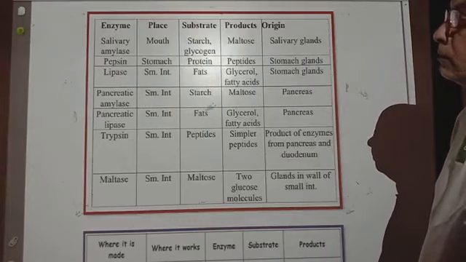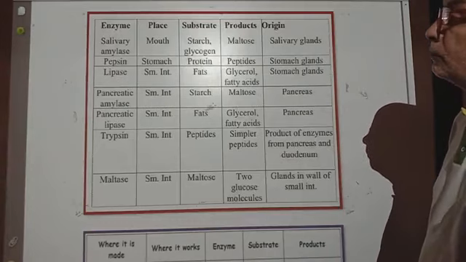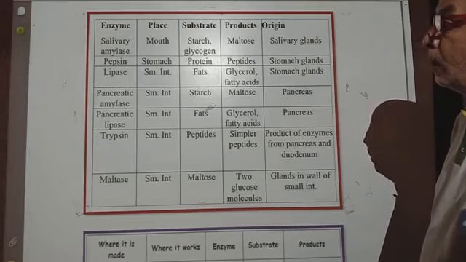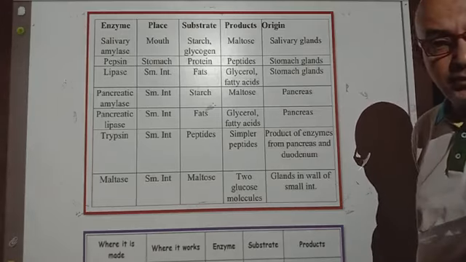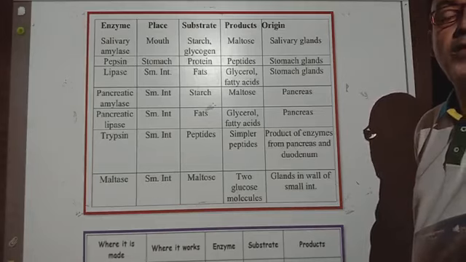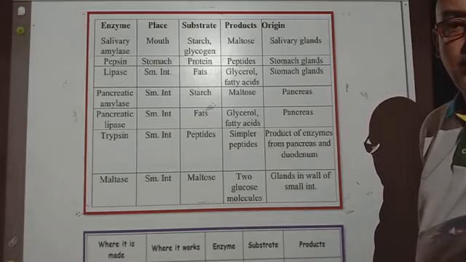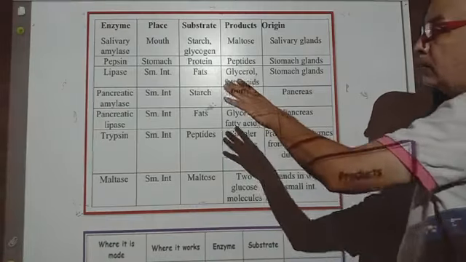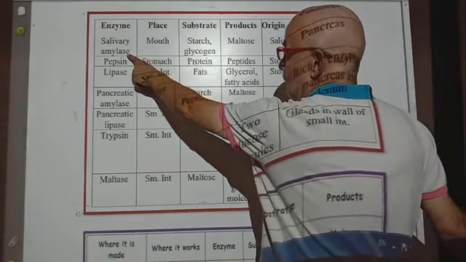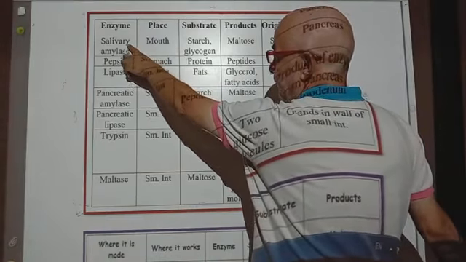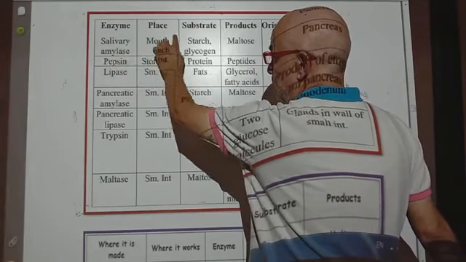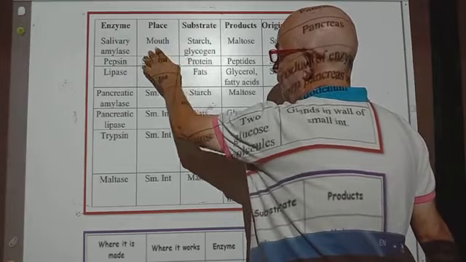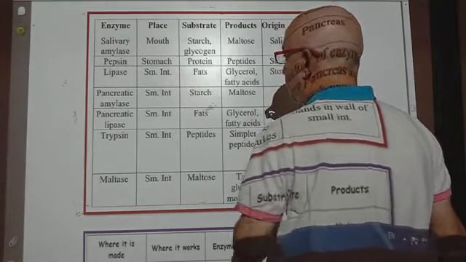This table contains different types of enzymes and their actions, where they are stored and where they are secreted. For instance, amylase is secreted by the salivary glands in the mouth. It's placed in the mouth. The substrate it acts on is starch or glycogen.